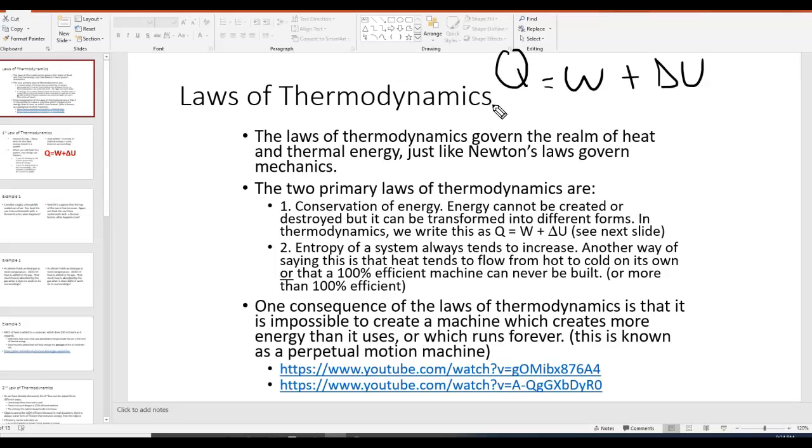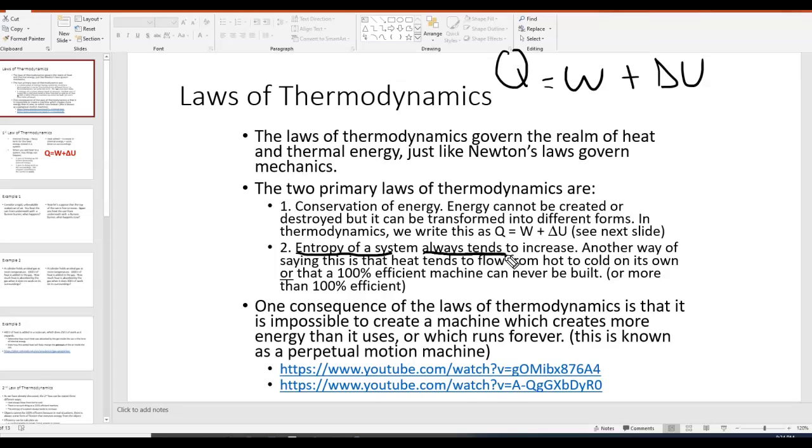The second law of thermodynamics can actually be written one of 3 ways. I will underline the 3 ways for you, because they're all grouped together in this bullet point. The second law of thermodynamics says the entropy of a system always tends to increase.